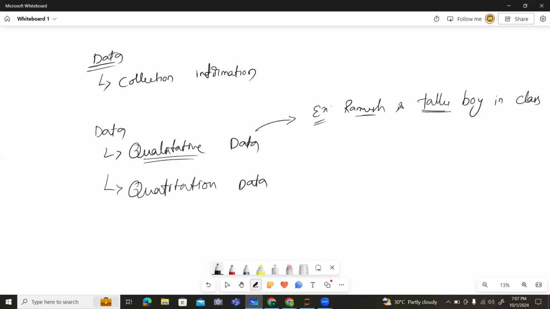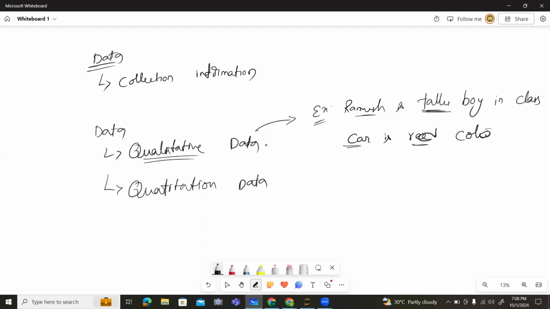So it defines the quality of the data. One more example: the car is red in color. Here red defines the quality of the car. This type of data is used for summarization purposes, and we call it qualitative data.